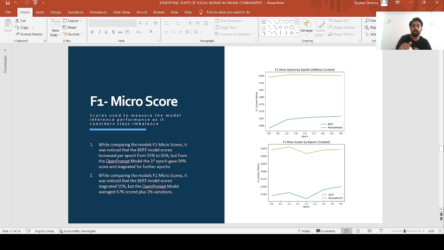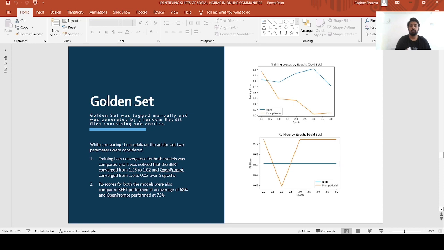While comparing F1 micro scores for the models when external context was provided, it was seen that the OpenPrompt model's performance stagnates at 67% plus or minus 1% variation, whereas for BERT, it stagnates at 55%.